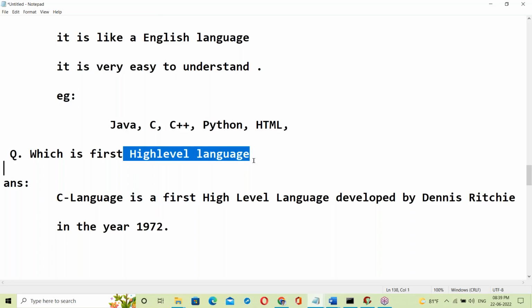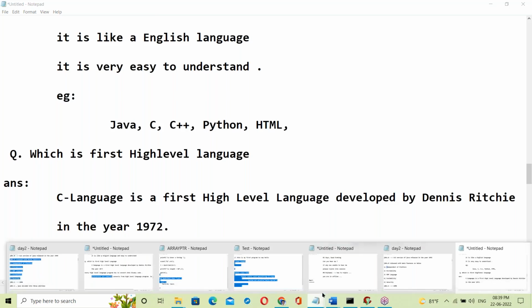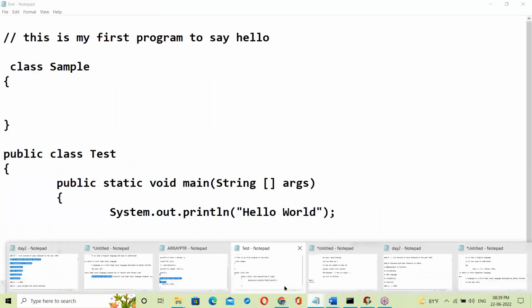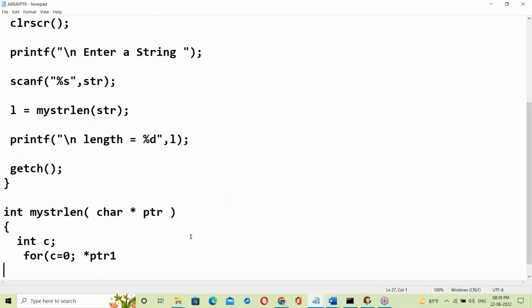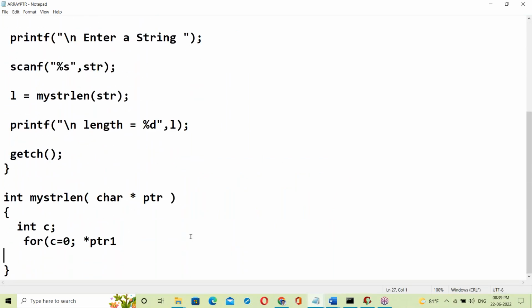See here, high level language. Suppose a C program or a Java program. The computer cannot understand these programs. Now these programs have to be converted into binary codes.